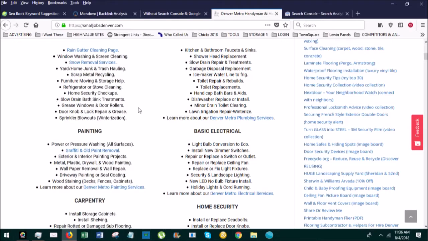Within that niche, I can optimize a whole slew of things. I'm going to show you what I mean. Even more importantly, if I ever move that website up to where it's showing up in the search results for Denver, and I think I'm on page 5 right now for Denver handyman, and I started focusing on that and moved it up to the first page, I would say it's worth probably $500,000 a year. Just to give you perspective, those numbers might be completely wrong, but I think I'm pretty much on track for the size of a business. If you take any website on the first page of Google for Denver handyman, you'd see that they're a $500,000 a year business.